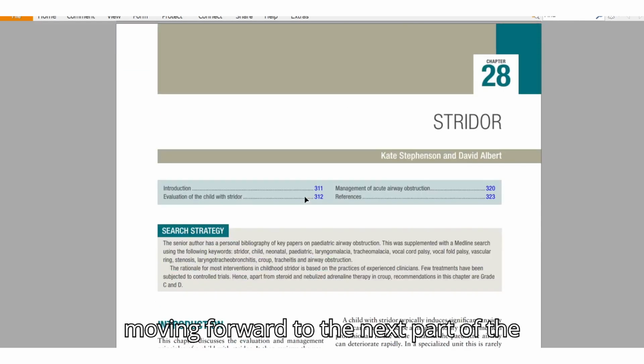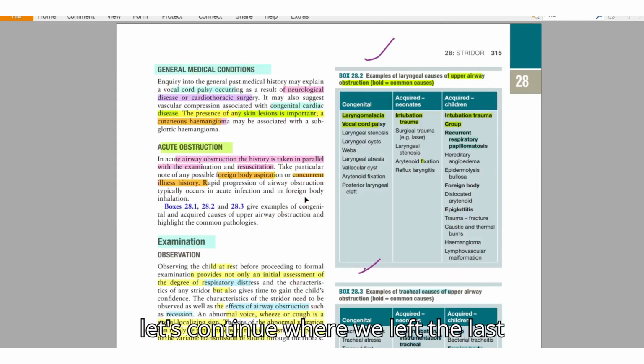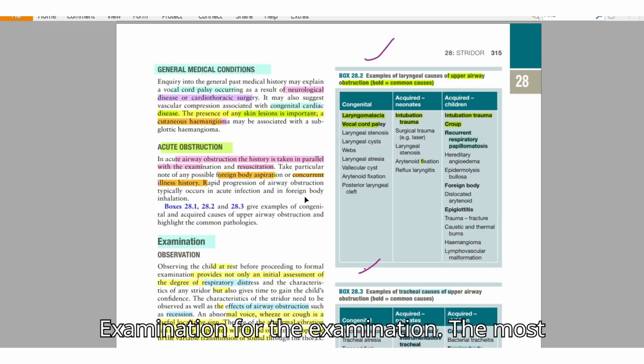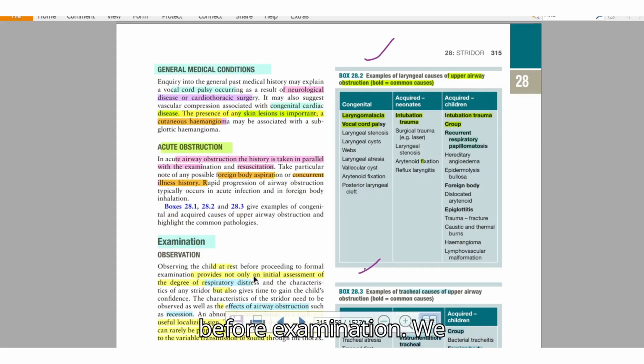Moving forward to the next part of pediatric stridor, let's continue where we left off last time. After history, we'll go for the examination. For the examination, the most important part is observation before examination.